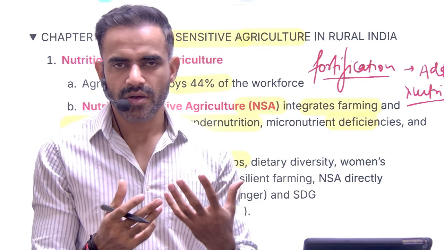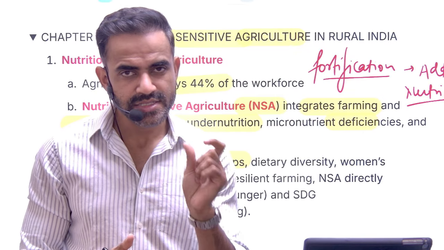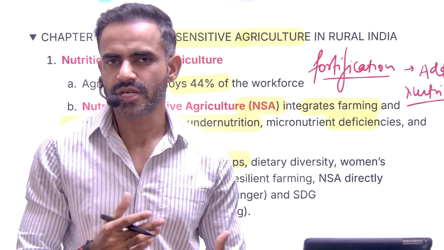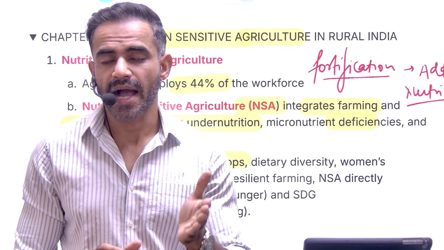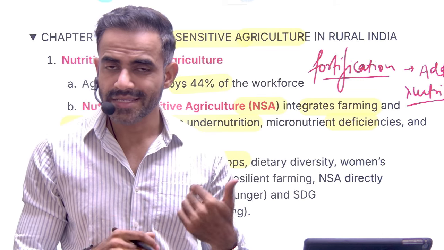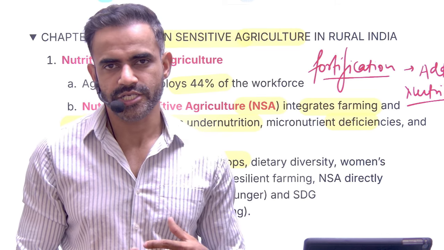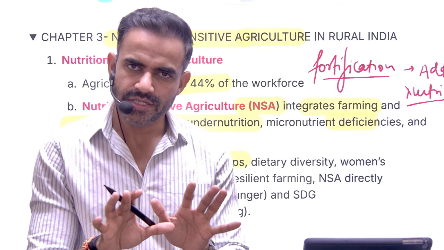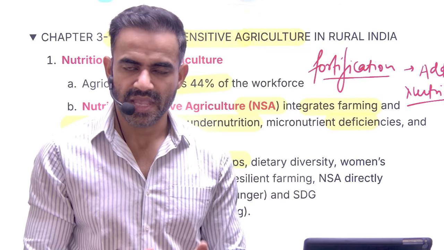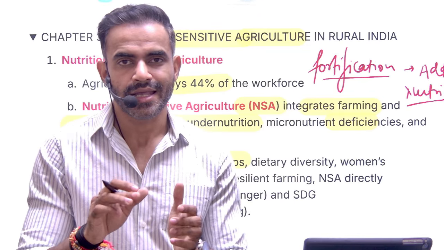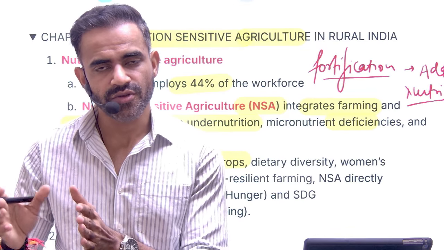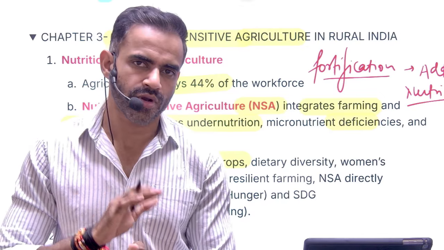Let's say we are talking about wheat. So in the seed itself, the nutrition has been added. That will be biofortification. Another type is food fortification. Food fortification basically means normal wheat is cultivated, and after production it is processed. This is referred to as food fortification, where nutrition is added after production. Okay, so these are two major types.